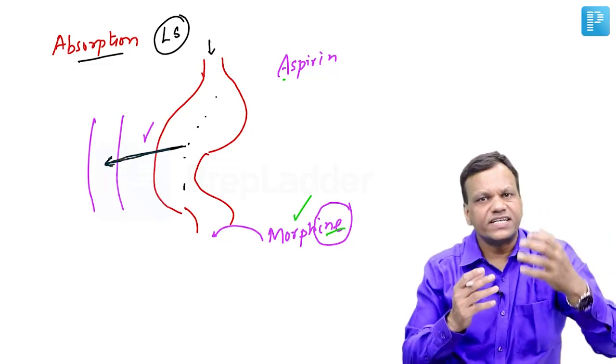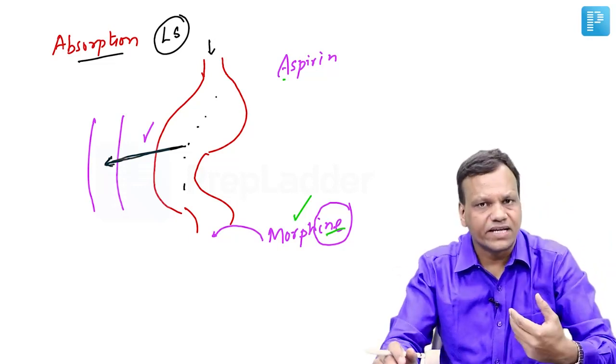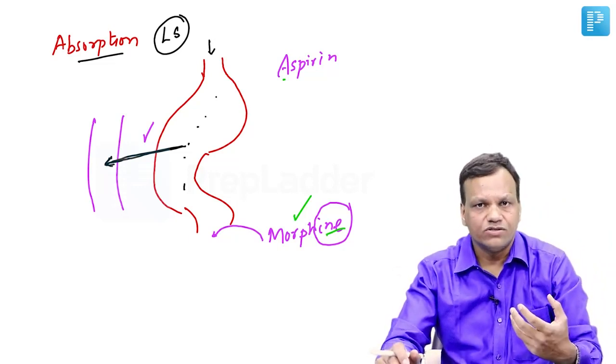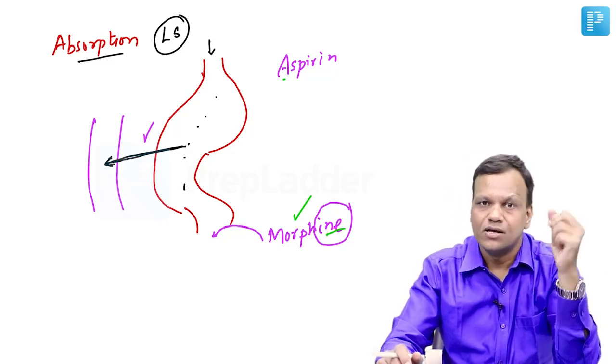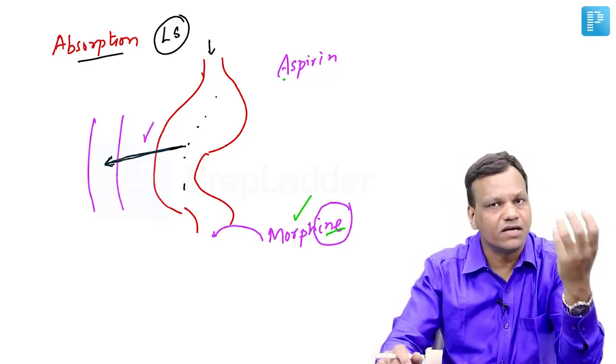Second, diseases of the intestine which decrease the transit time, like if a person is having diarrhea, the drug will quickly go through the intestine, so there is less time for absorption, and that can decrease the absorption.